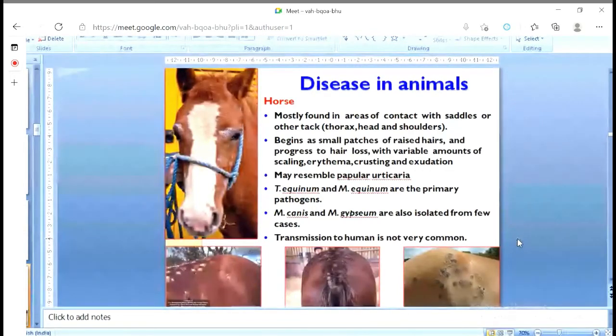In the case of the horse, it is mostly found in the areas of contact with saddles or other tack, like the thorax, head, and shoulder. So the thorax is a very common place.